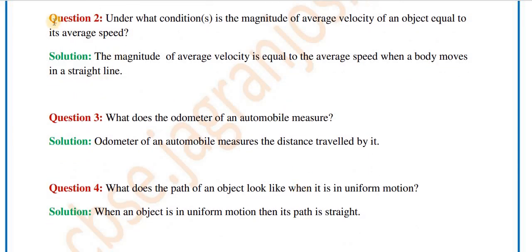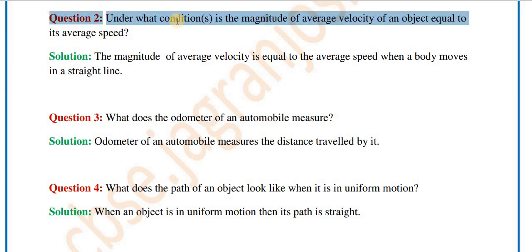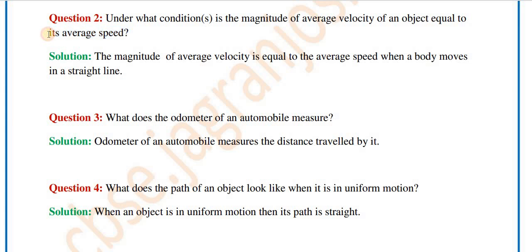Now let's see question number 2. Under what condition or conditions are the magnitudes of average velocity of an object equal to its average speed? Here we have to write down a condition in which we get both things the same, meaning the average velocity of an object and the average speed are the same. So in which kind of condition do we get both things the same?